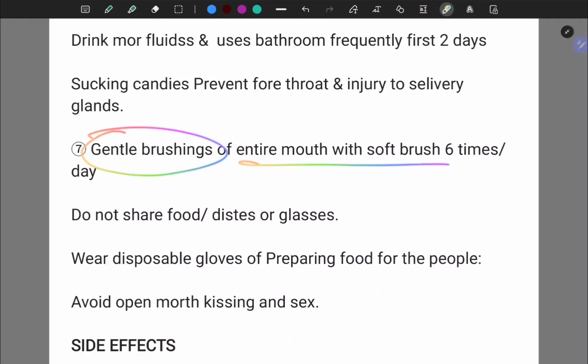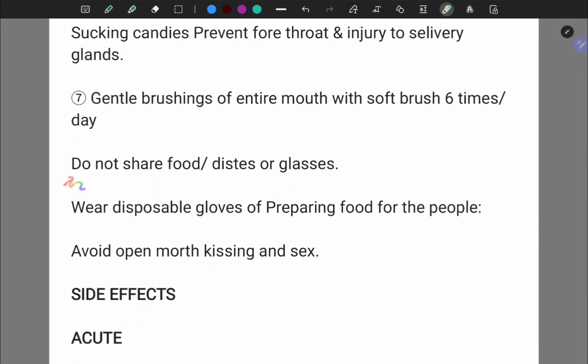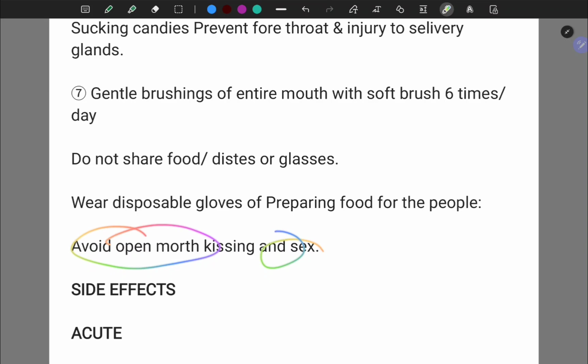Gentle brushing of the entire mouth with a soft brush 6 times per day. Do not share food, dishes or any glasses. Wear disposable gloves if preparing food for other people. Avoid open mouth kissing and sex.